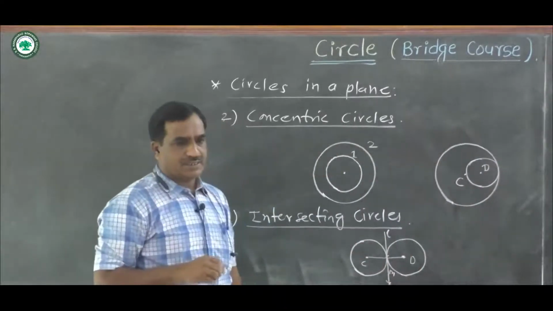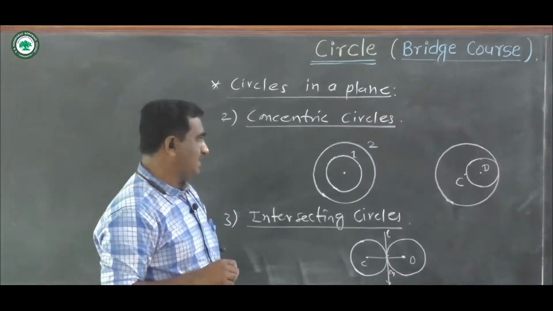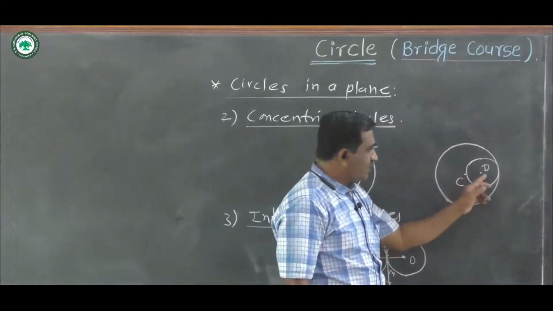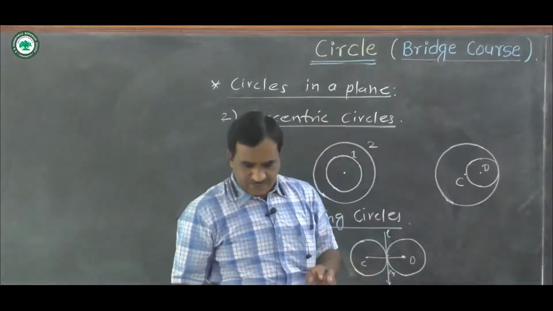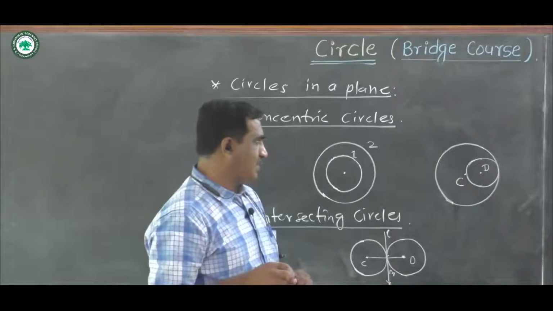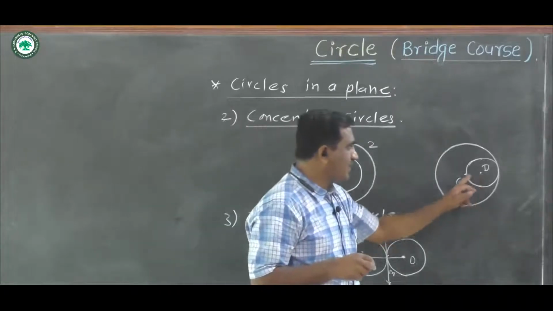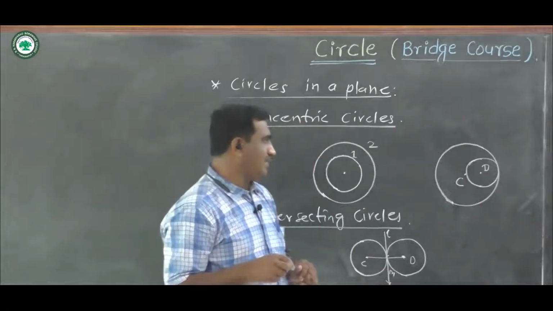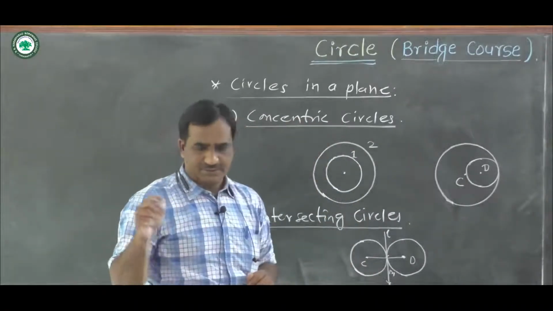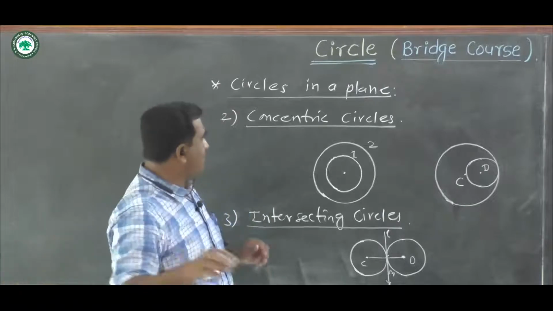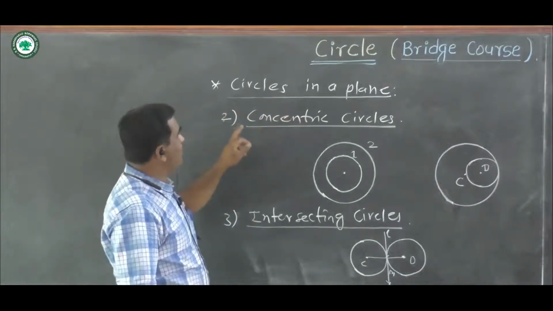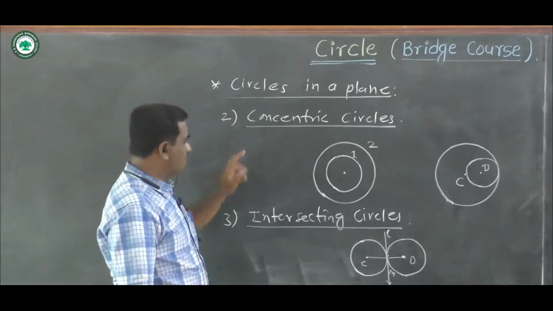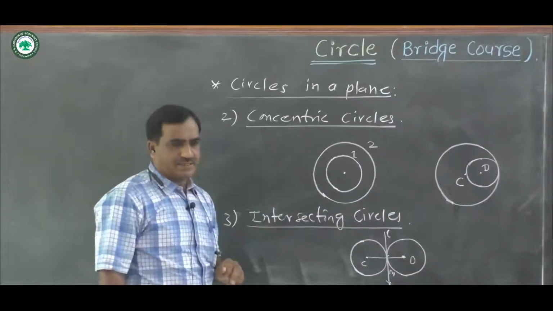These two circles intersect each other internally, and the distance between these two centers is difference between the radii of the circles. The difference between the two radii will be the distance between the two centers. Okay, in this way there are three types of circles in a plane: first is concentric circles, second congruent circles, and third is intersecting circles.